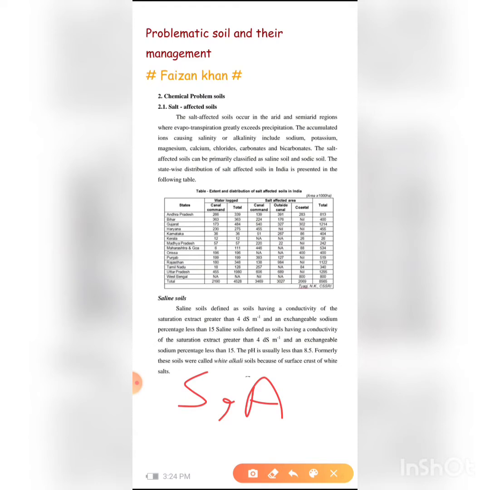That type of soil is known as salt affected soil. There are two types of salt affected soils: first one is saline soil and second one is alkaline soil.